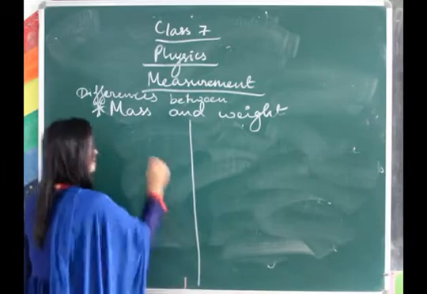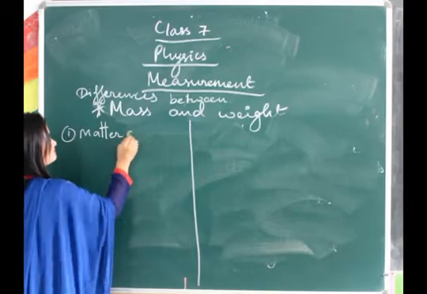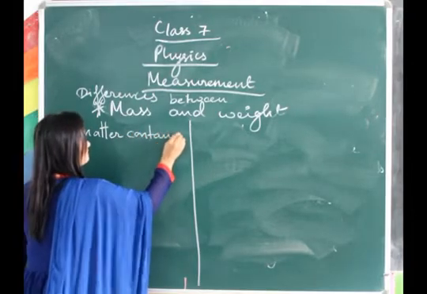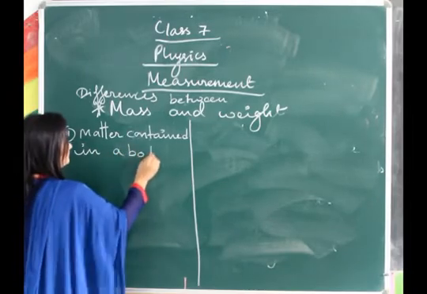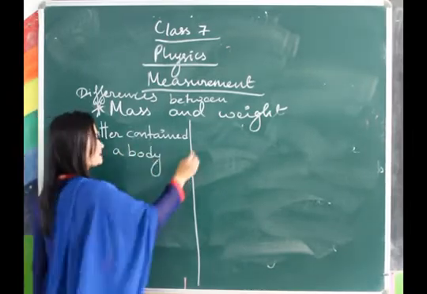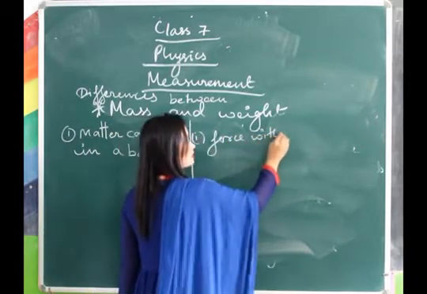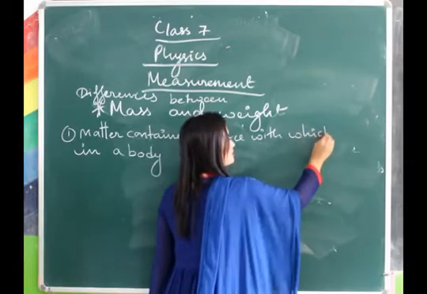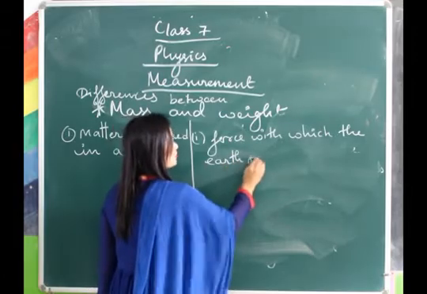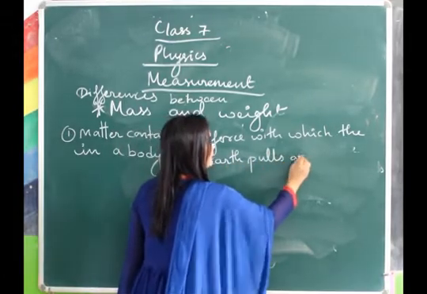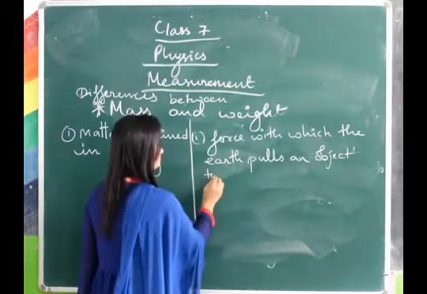Mass is defined as the matter contained in a body. And weight is the force with which the earth pulls an object or a body towards its center.